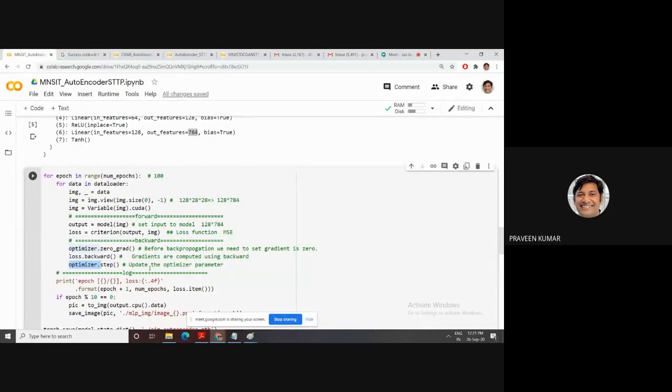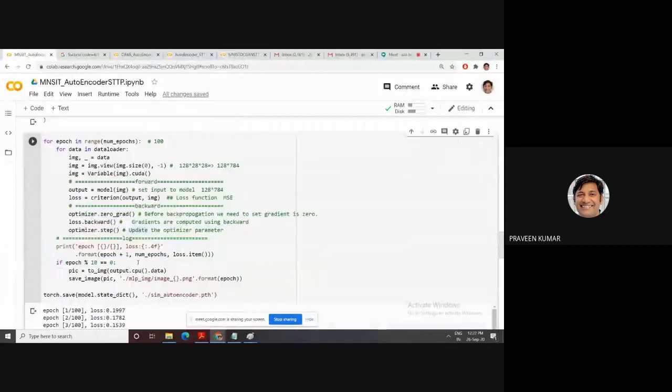What is the optimizer? After training, in the first epoch, our input goes to the encoder, then we have a compressed representation, which goes to the decoder, and then we have a loss function. This loss function is between your input image and output image. Loss function is calculated. Based on this loss function, the network is backpropagated. For backpropagation, we use these 3 lines.